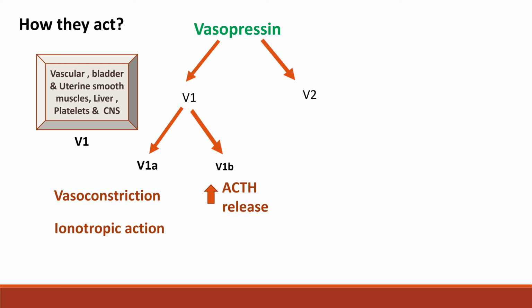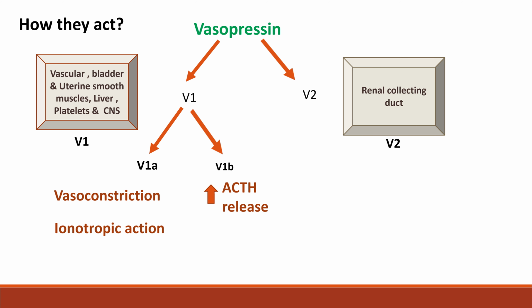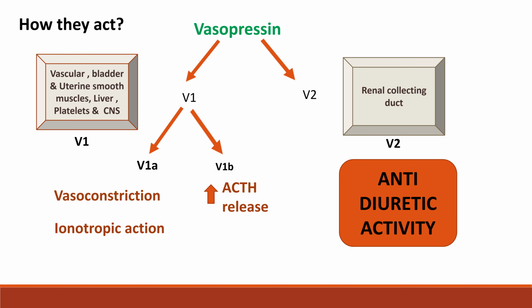V2 receptors, which are present in the principal cells of the collecting duct, are responsible for the antidiuretic activity. So vasopressin, through these V2 receptors, exhibits the antidiuretic activity.